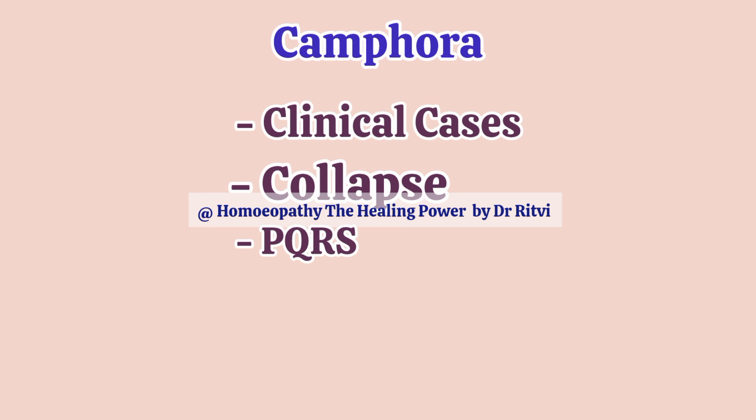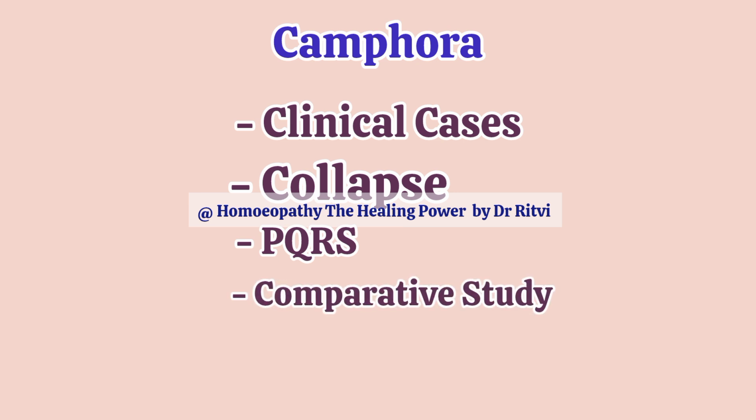As well as we will differentiate those symptoms of Camphor with rest of the remedies. As well as we are going to find that differentiation symptom between Camphor and Veratrum album which makes a huge difference in the selection of your remedy. We will also see the rest of the other conditions where Camphor can be prescribed.